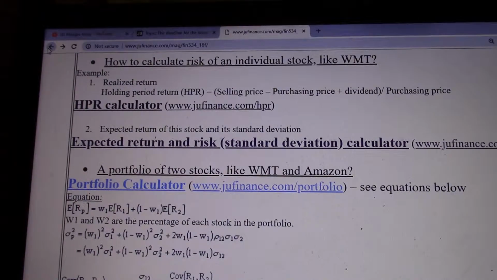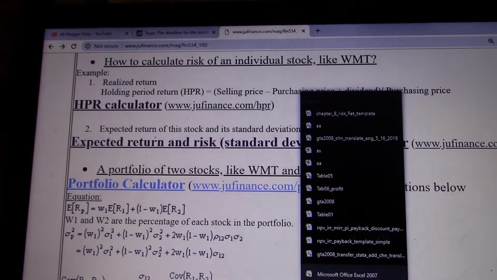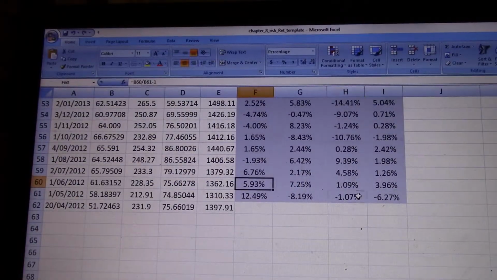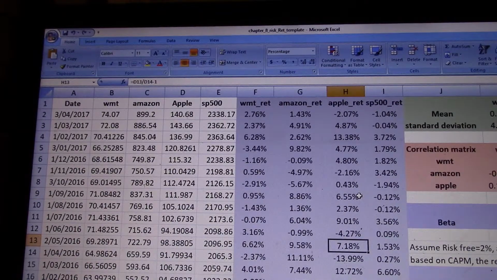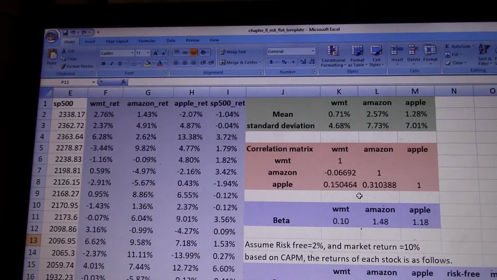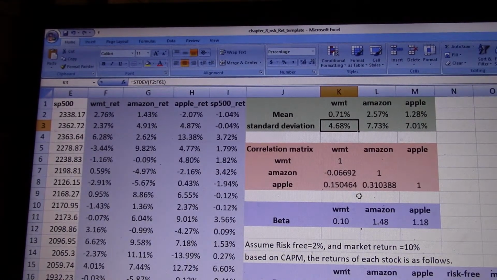Now for an individual stock, that's the way you can calculate the mean and the standard deviation. This is how you can do that.